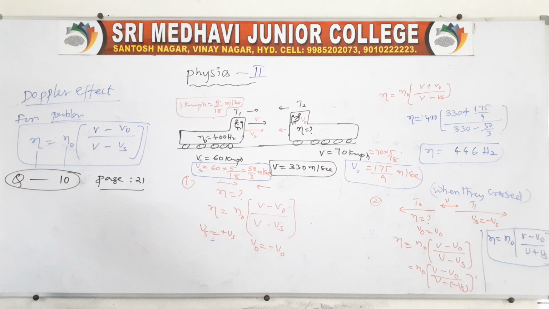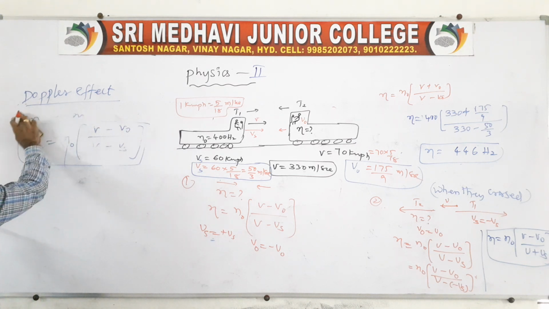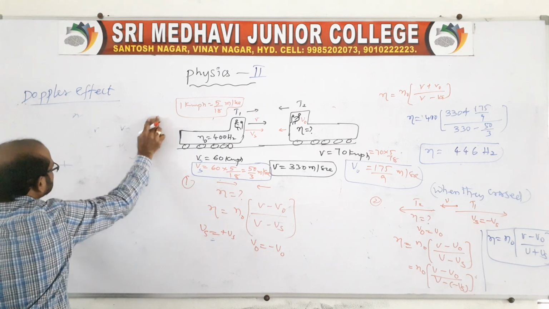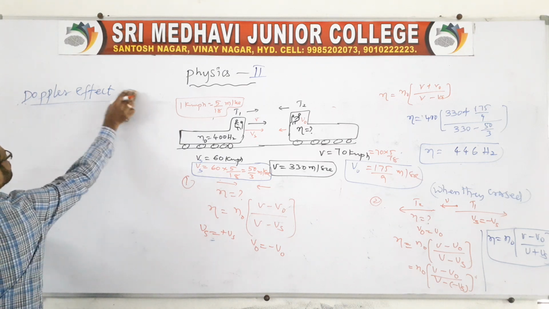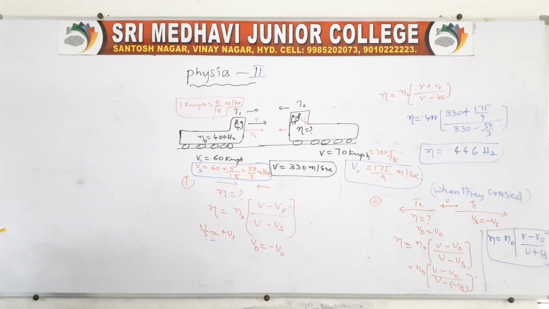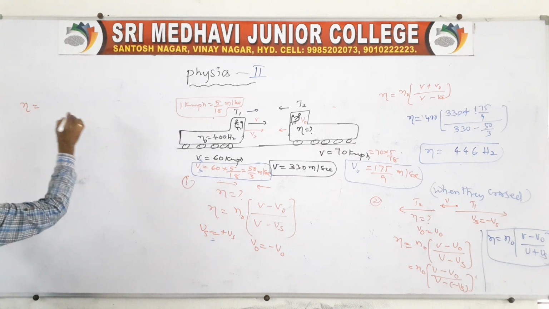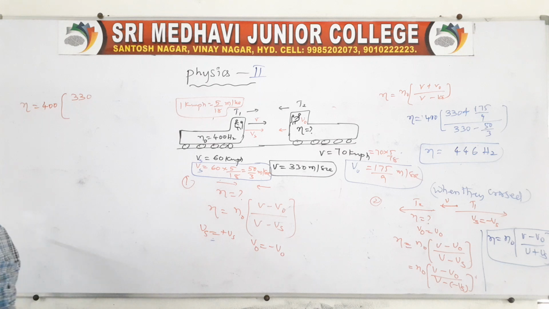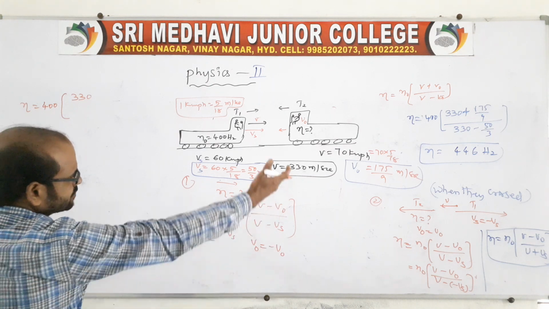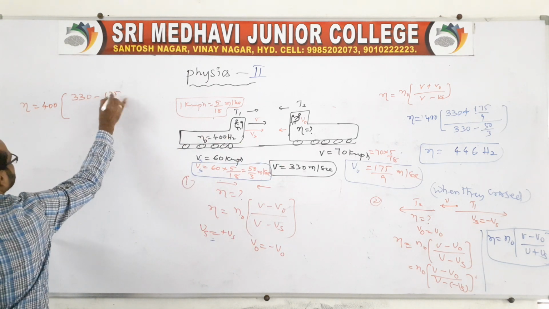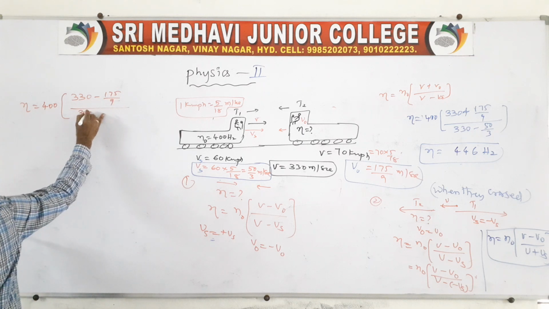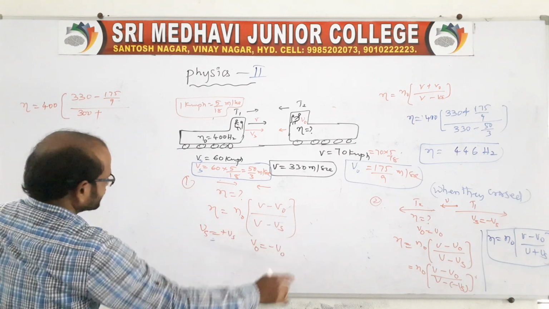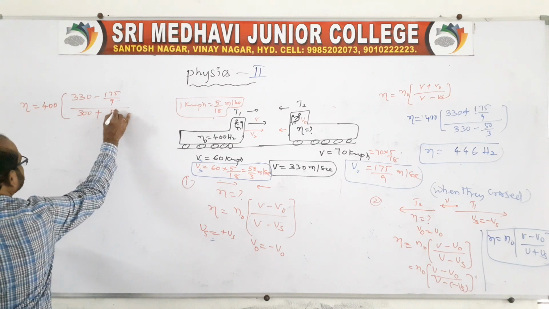Again you substitute the values so that we will get the answer. n is equal to n naught, which is 400, V is 330, and V naught is minus 175 by 9, divided by 330 plus, because Vs is plus in this case, 50 by 3.